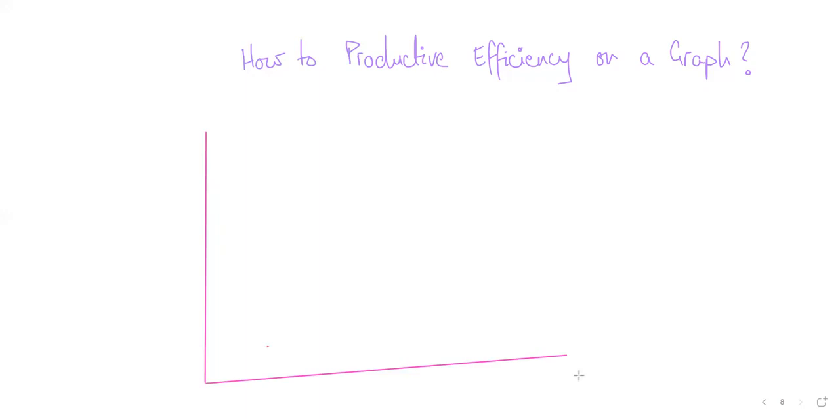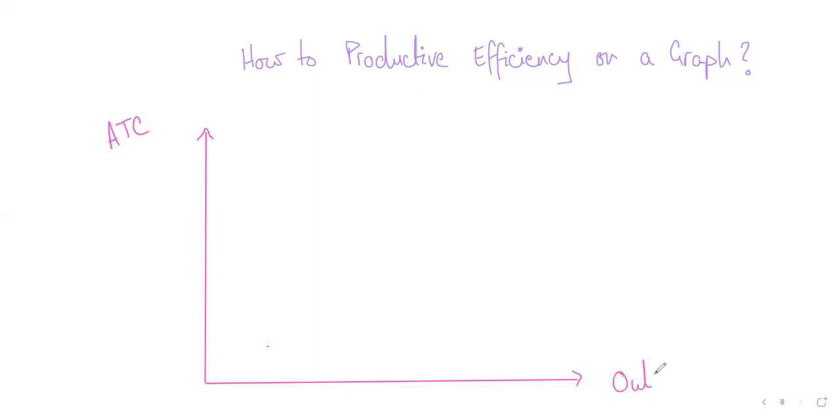On the y-axis, you will have average total cost. The short form of average total cost is ATC. And on the x-axis, you will have the output or the quantity, the output in terms of units that a business is producing. Now, listen to this carefully. At any point in time, and what's the shape?